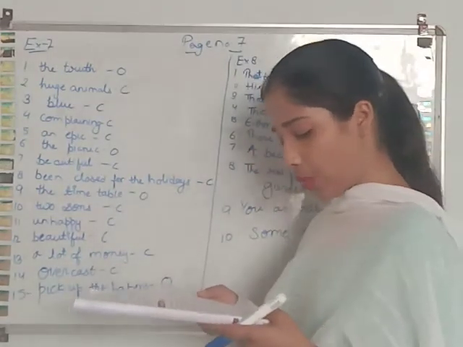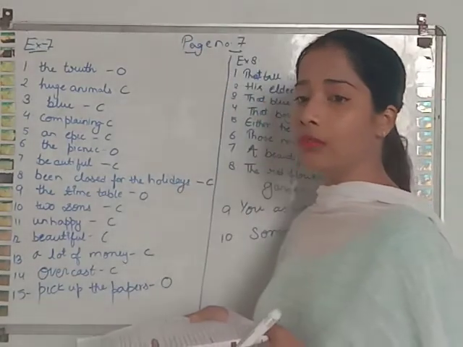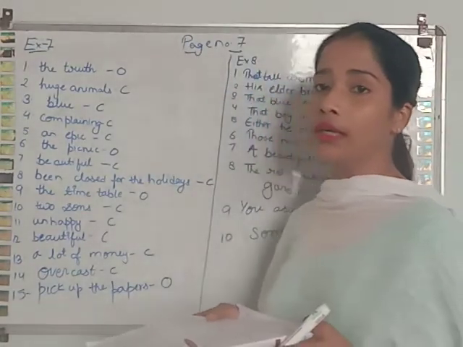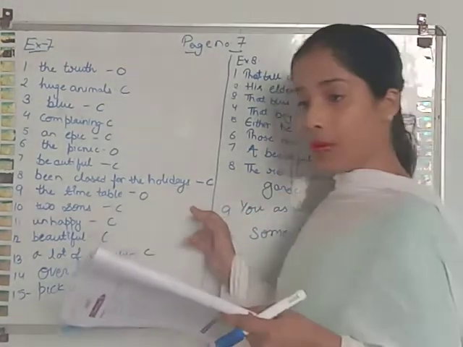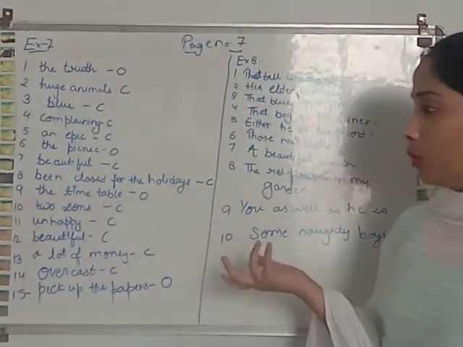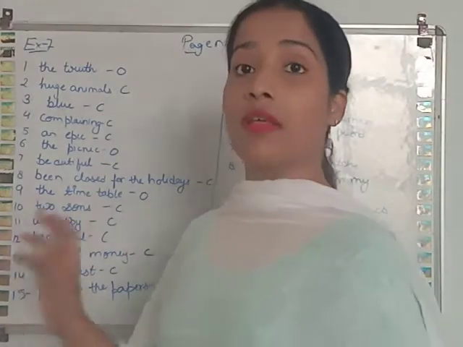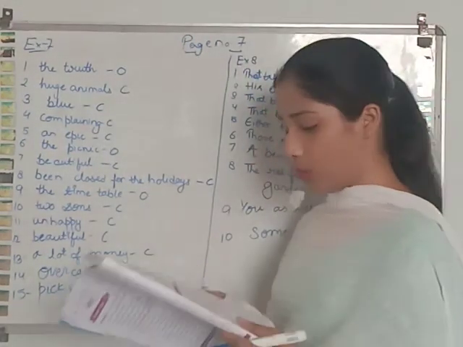Eighth one. Our school has been closed for the holidays. So what is this? I have written has been closed for the holidays. So it is a complement over here. The master made the timetable. So what the master has made? Master has made the timetable. The timetable is the object over here.